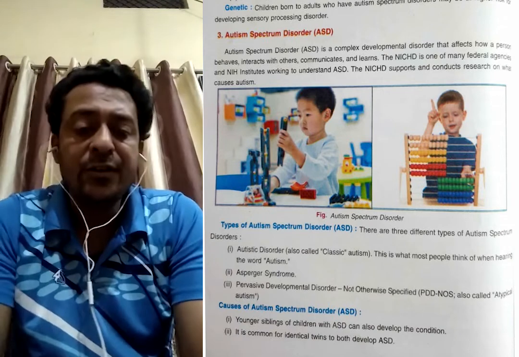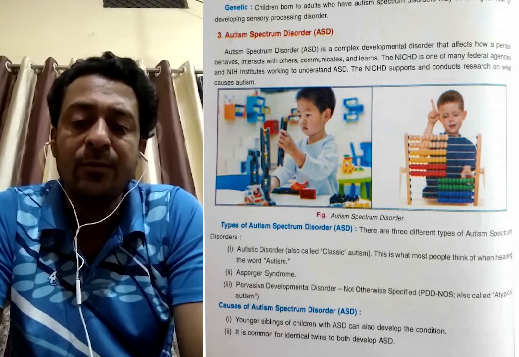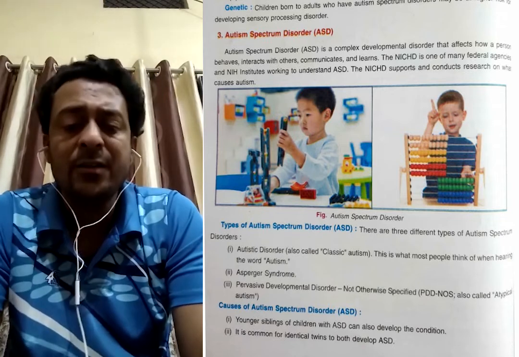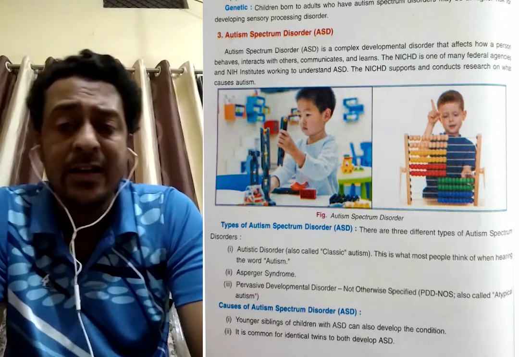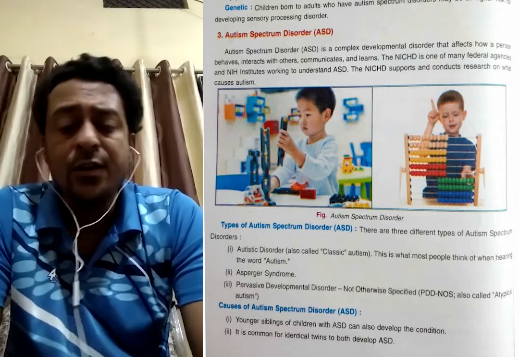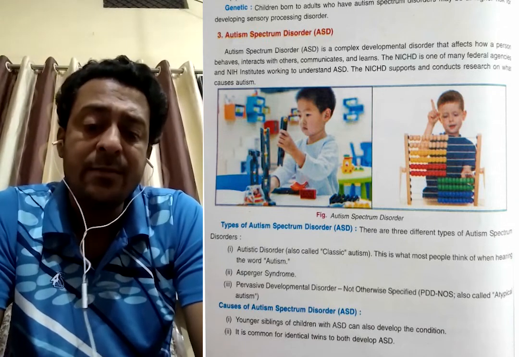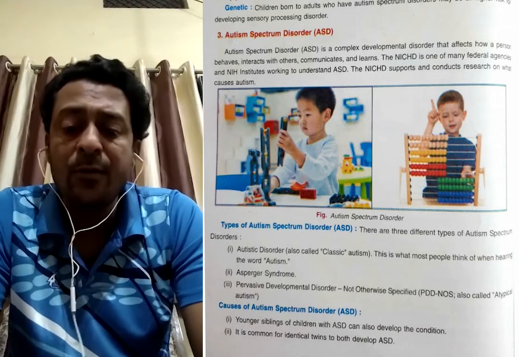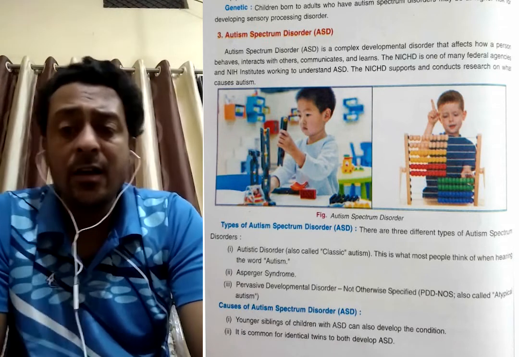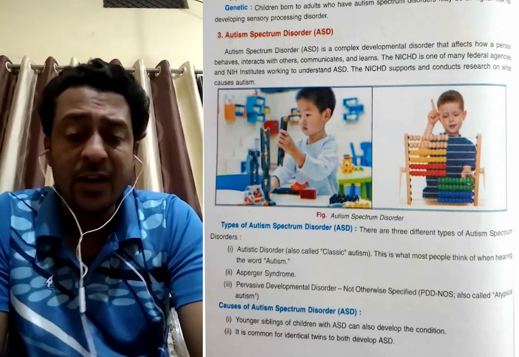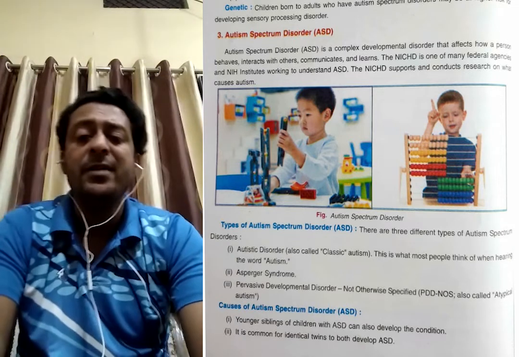So, causes of autism spectrum disorder. Children with ASD can also develop the condition. So why will this problem come? Sometimes genetic problems, or if the mother does not take a sufficient, balanced diet or does not get enough air during the pregnancy. Sometimes there are other causes too. It is common for identical twins to both develop ASD. Sometimes twin children are born at the same time, but from childhood one is not okay and one is okay. So this kind of problem comes with ASD.